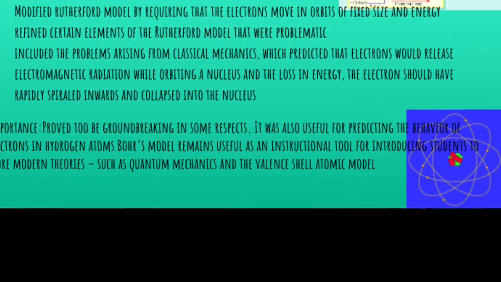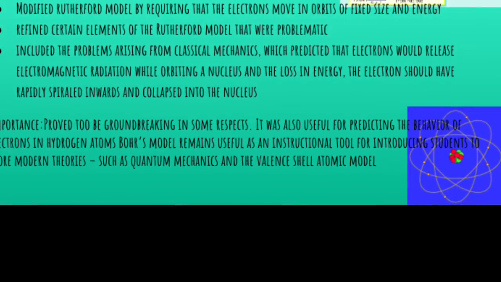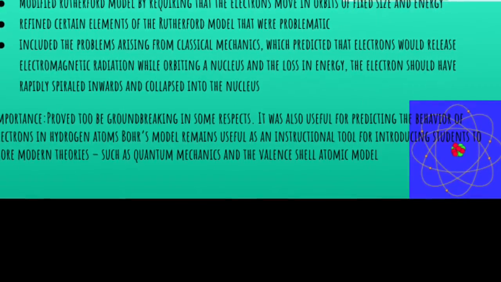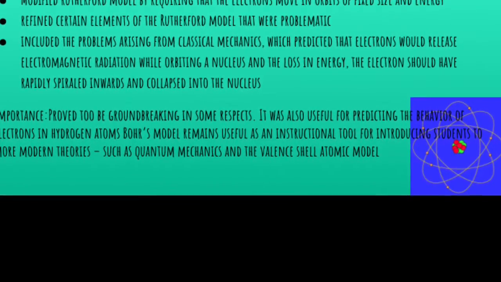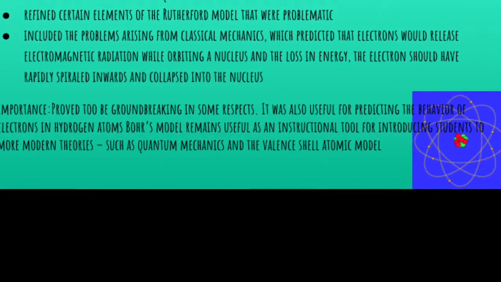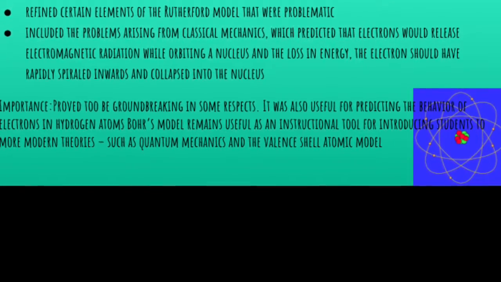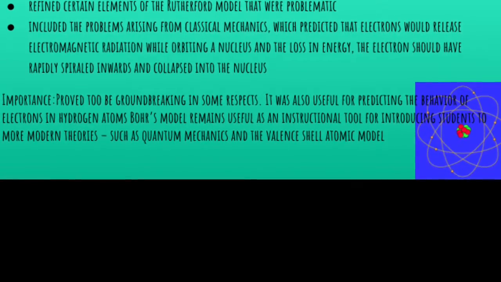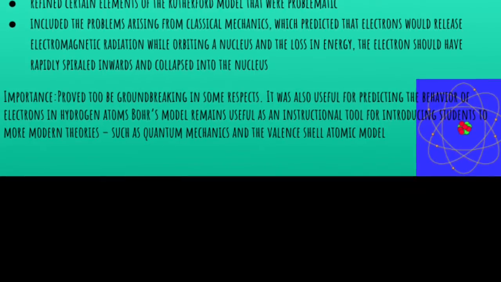It refined certain elements of Rutherford's model that were problematic. It addressed the problems arising from classical mechanics, which predicted that electrons would release electromagnetic radiation while orbiting a nucleus. With the loss in energy, the electron should have rapidly spiraled inwards and collapsed into the nucleus.